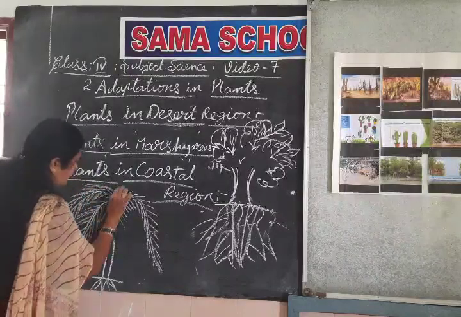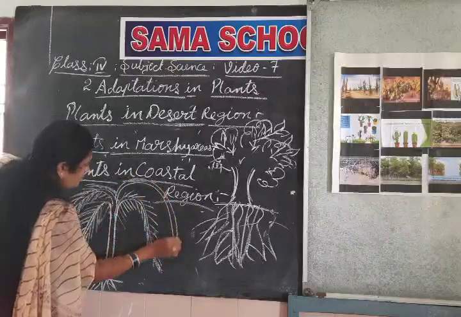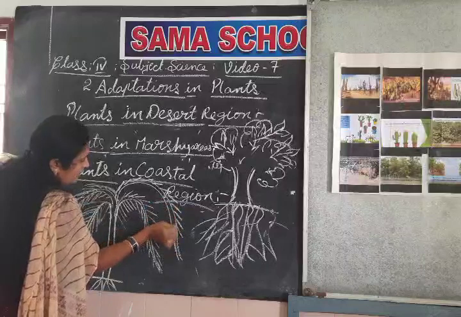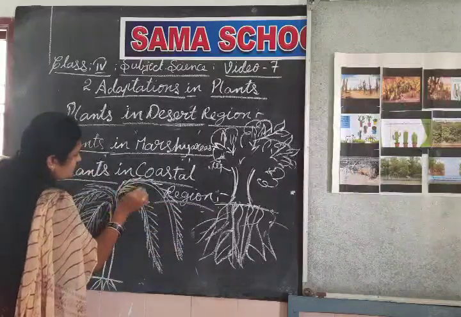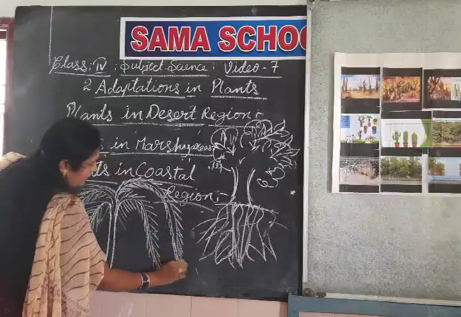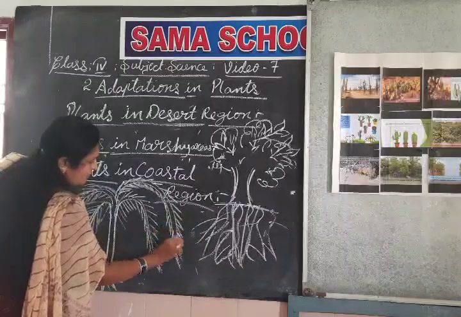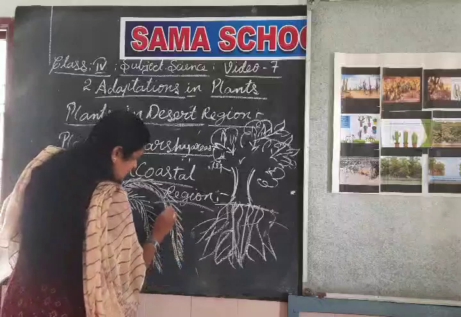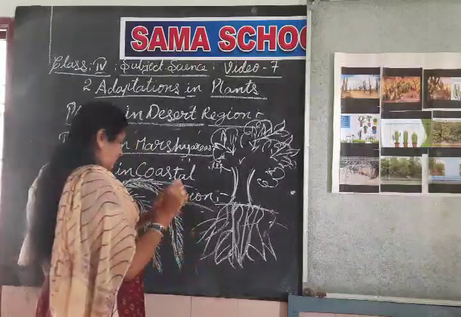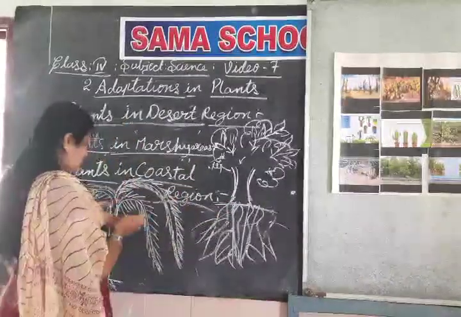And here we can find out. Do you like the coconut, children? Did you like the coconut fruit? Yes, coconut. We use the coconut for a number of purposes. It is a symbol of God. We use the coconut in many pujas, and the coconut flower also. If you go to the temple, there will be a coconut, that coconut only.